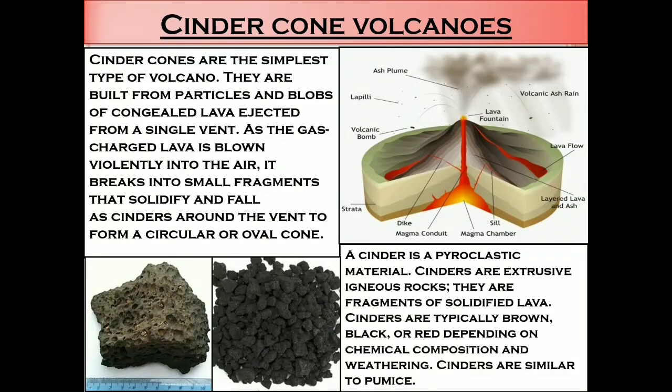They are fragments of solidified lava. It means when lava comes out from the volcano and cools down and solidifies, it becomes cinders. It can be igneous rock. Cinders are typically brown, black or red depending on the chemical composition and weathering. Cinders are similar to pumice.